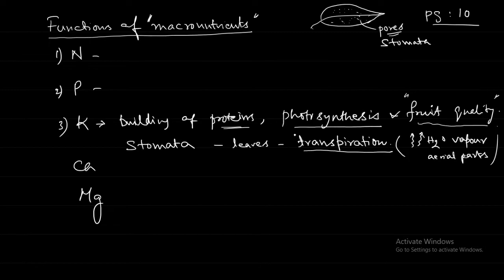Next one, calcium. Important element for the plant cell wall, it provides strength to the cell wall. When you say cell wall, plants are not moving, they are stationary. Because the plants are not moving, even their cells don't need to be so moving and flexible. They all need to be strong.